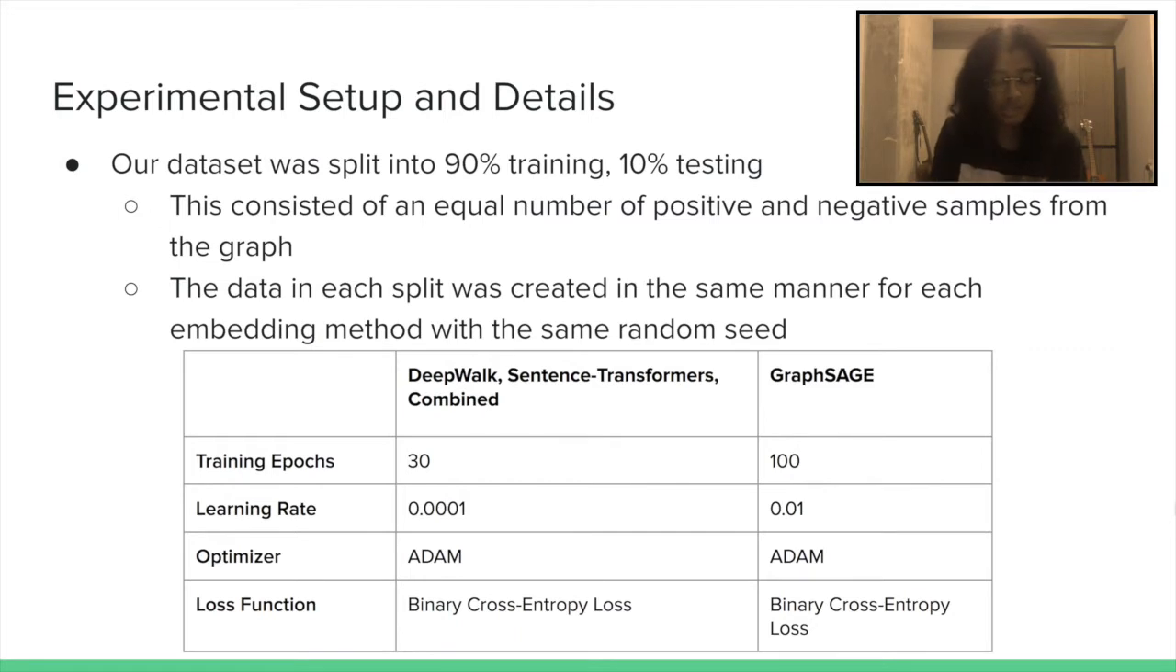For DeepWalk, which I'll get to in a bit what it is, for sentence transformers, and for our combined approach, where we combine both node and text embeddings, we use 30 training epochs with a slow learning rate of 10 power minus 4. And for Graph Sage, we used 100 training epochs with a 10 power minus 2 learning rate, and these values were determined completely empirically because they were the ones giving us the best results. For both the situations, we used the Adam optimizer and we used the binary cross entropy loss method.